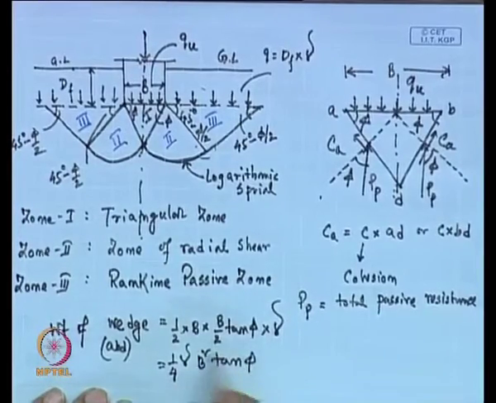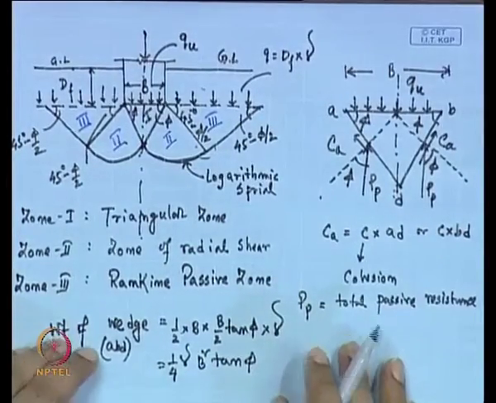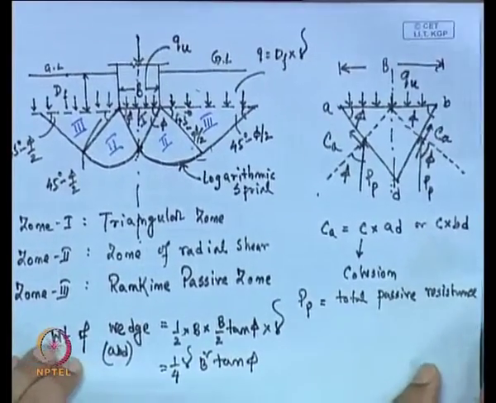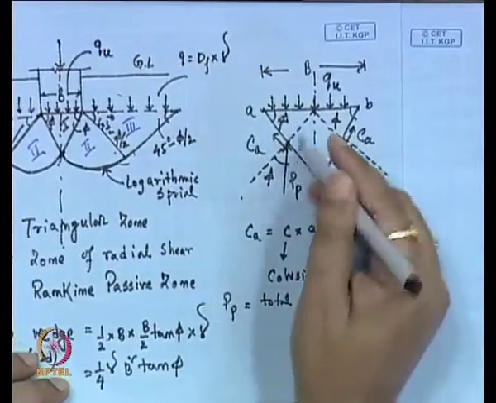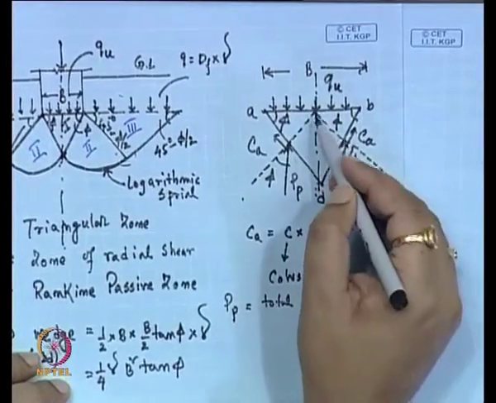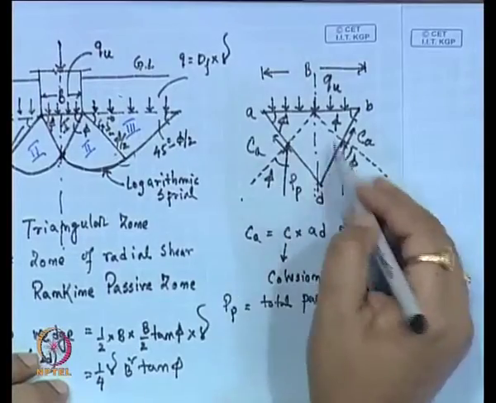So, this is the weight of this triangular wedge. Now, next we have to calculate the different components of this triangular wedge. So, if we take the different components, then we can write, if we take this figure again, you can see, in the vertical direction, if we take the different components.